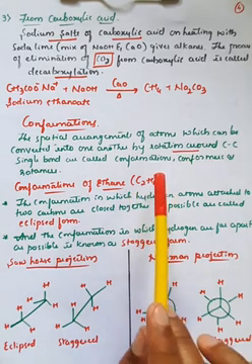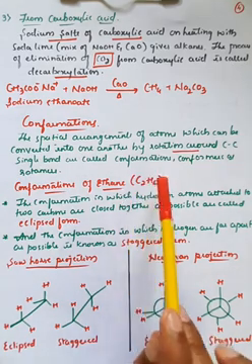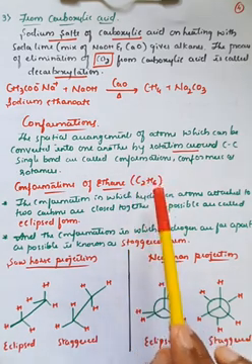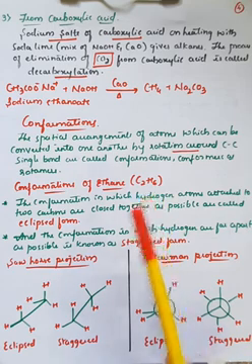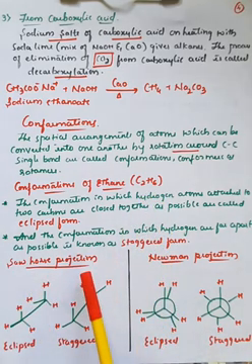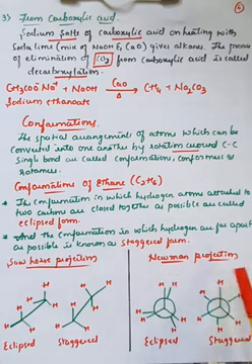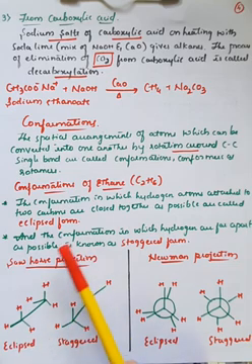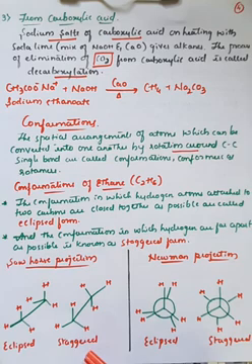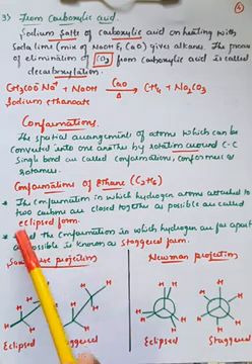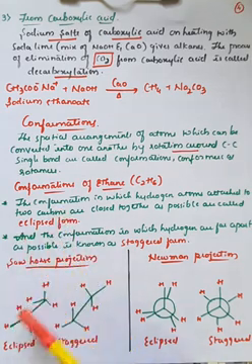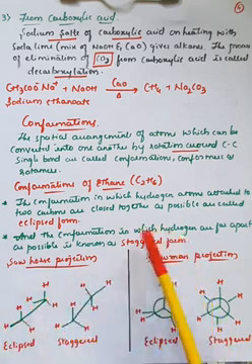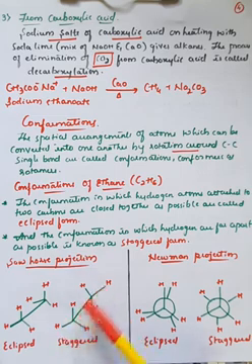If you observe the structure of this ethane molecule, C2H6, there are two types of projection formulas. One is called the Sawhorse projection formula, and the second one is called the Newman projection formula. In the Sawhorse projection, there are two types of structure: one is the eclipsed structure and the second is the staggered structure. Why is it called the eclipsed form? Because the carbon-carbon is very near, as you can observe here. In the staggered form, the carbon atoms are far away from each other.